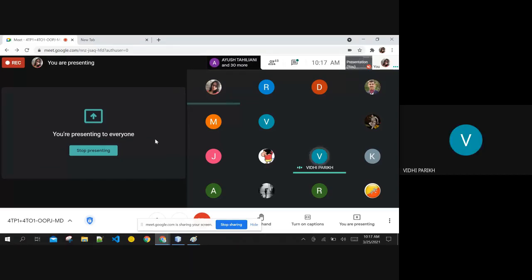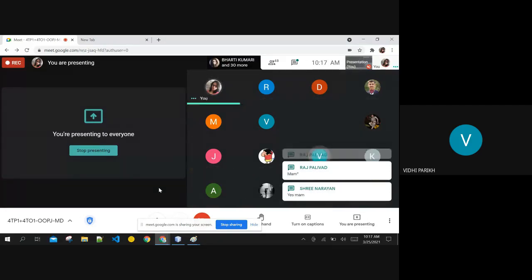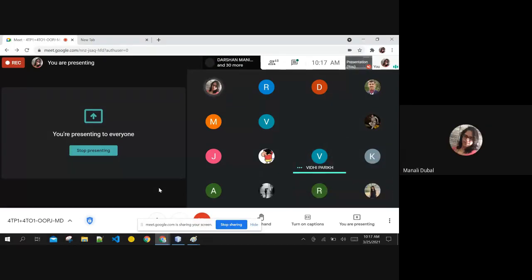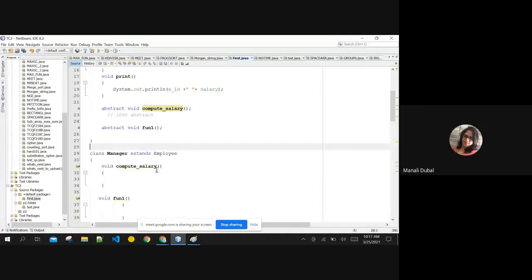Yes, ma'am. Everybody is getting it. Does that mean that the class which inherits should be of abstract type? It should be of non-abstract type, because then only it can give the body of all the functions, right?